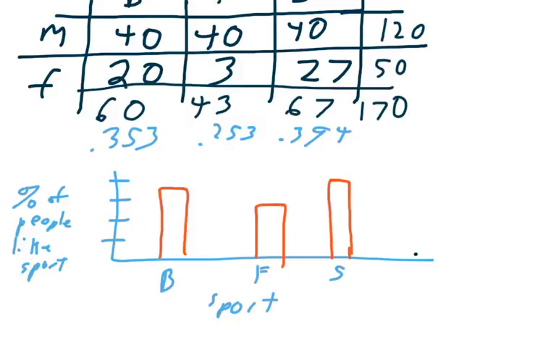And you can see that soccer and basketball are above football. Soccer is a little bit above basketball. And there we just made our first bar graph. We could do the same thing with the gender one, where this was 71% or 70.6. Try that again. 0.706. And 50 out of 170 is 0.294.